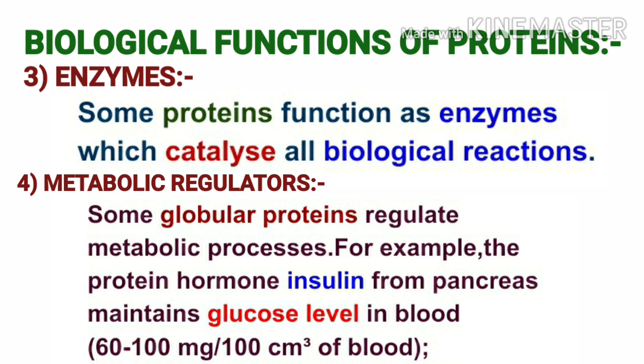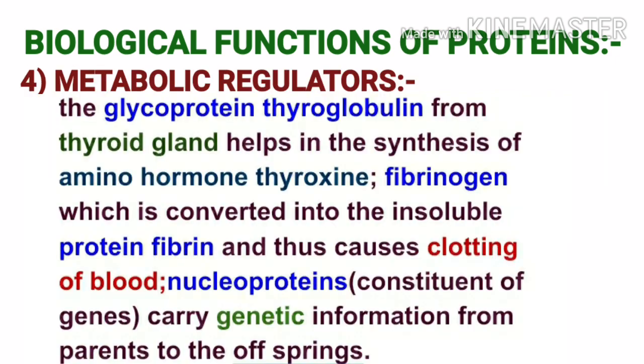For example, the protein hormone insulin from pancreas maintains glucose level in blood, that is 60 to 100 milligram per 100 milliliter of blood. The next examples of proteins as metabolic regulators are, for example, the glycoprotein thyroglobulin from thyroid gland, which helps in the synthesis of amino hormone thyroxine.